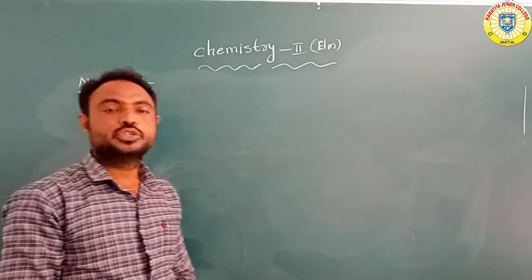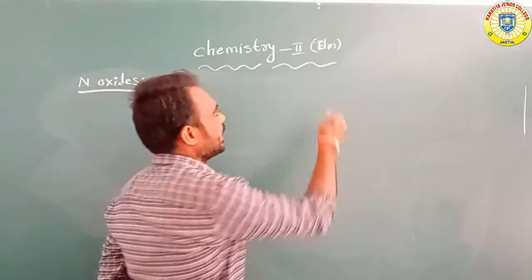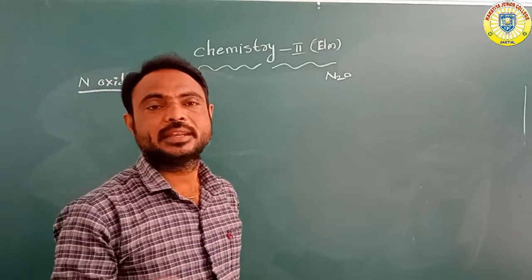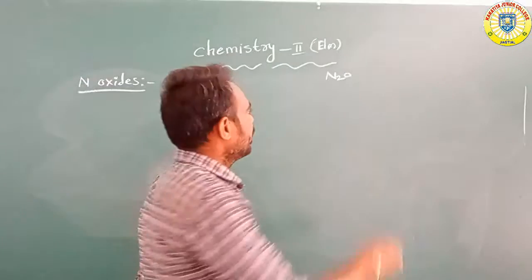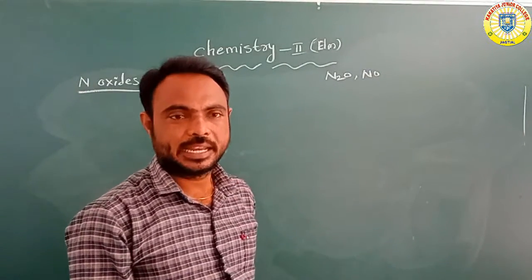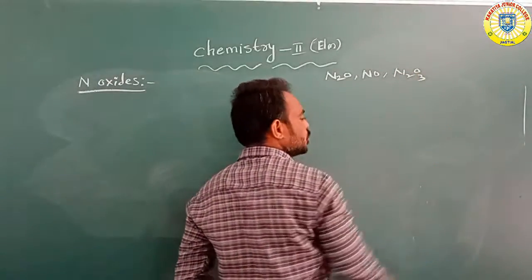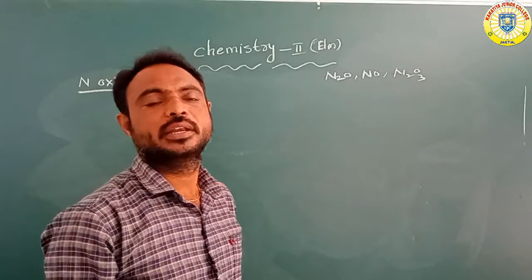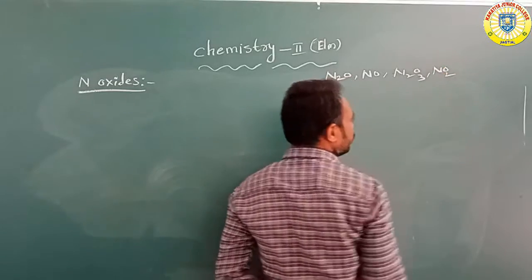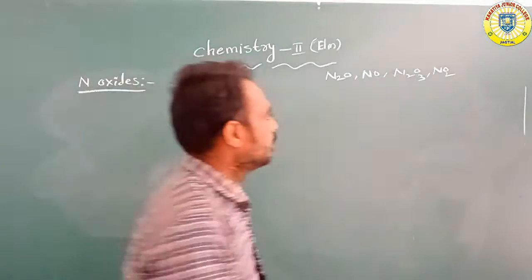Nitrogen forms a number of oxides. N2O means nitrous oxide. NO means nitric oxide. N2O3 means nitrogen trioxide. NO2 means nitrogen dioxide.